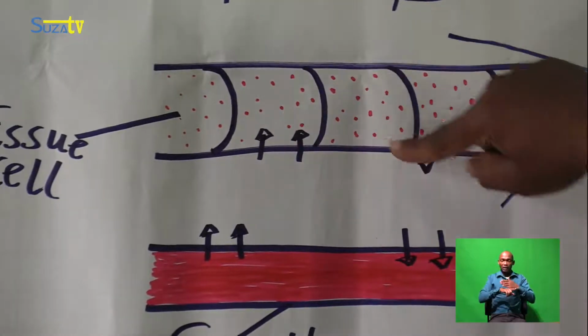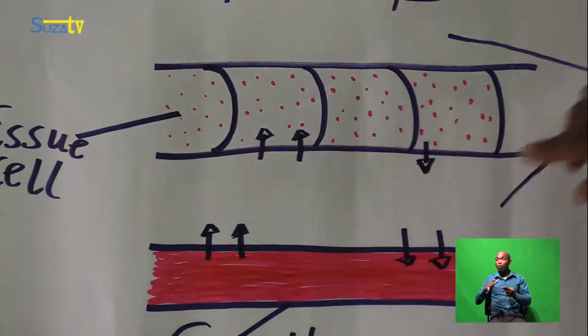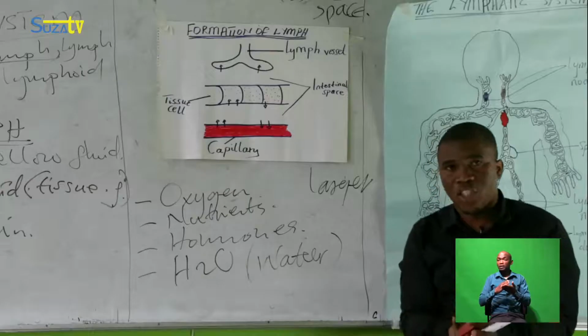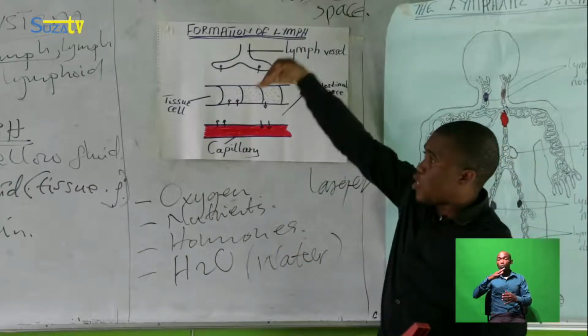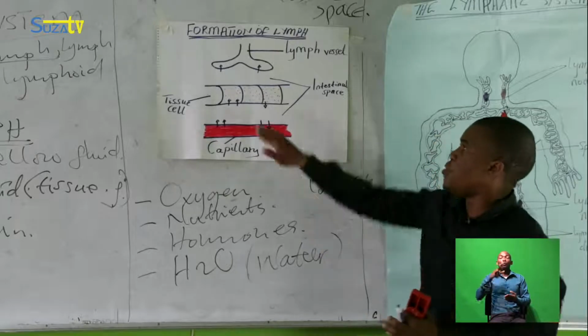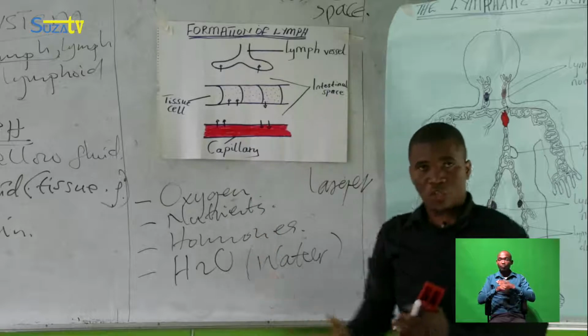As well, solvent, a good example, water, is also found in this space. This space possesses more water compared to the tissue cell, so water also will diffuse out from the interstitial space to the tissue cell.